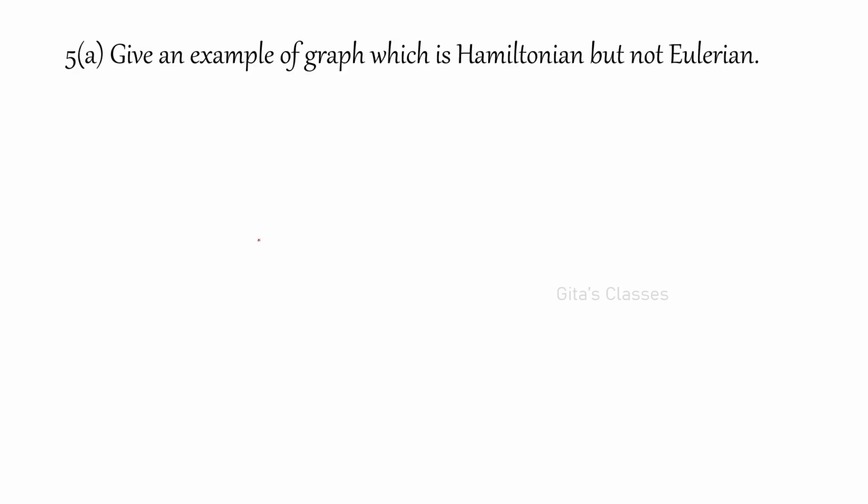Okay. So give an example of a graph which is Hamiltonian but not Eulerian. I'll give you one graph. What do you mean by Hamiltonian and Eulerian graph? You must have Euler circuit and Hamilton circuit. If you have circuit, not only path. Path means you have to start from one vertex and you can end with another vertex. But circuit means wherever you are starting, you must come to that point. Okay. So I'll give you one graph which is Hamiltonian but not Eulerian. I'll explain that. Wait. So this is the graph I am going to consider.